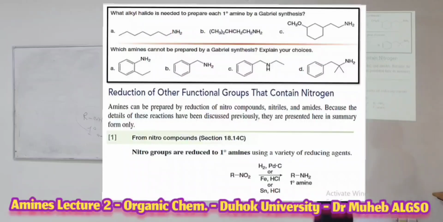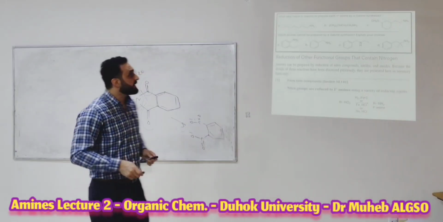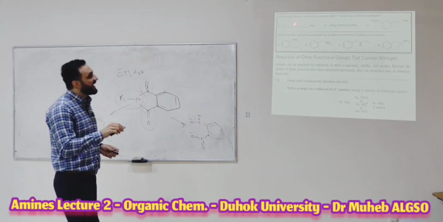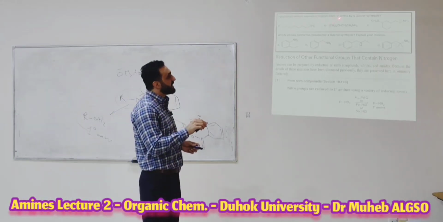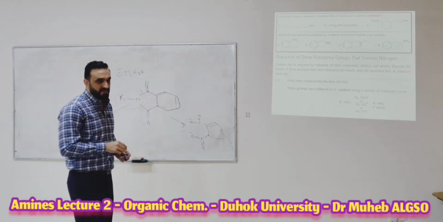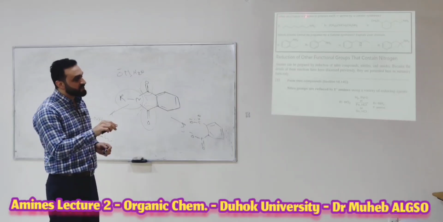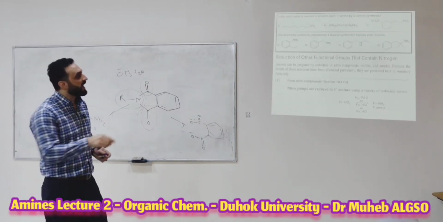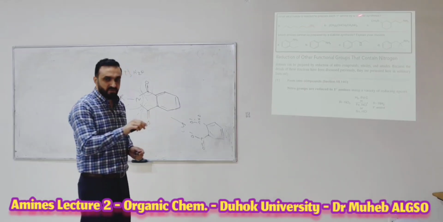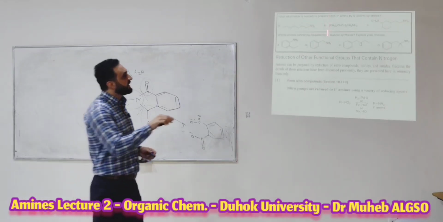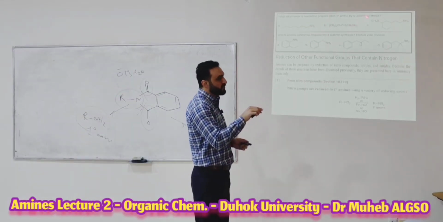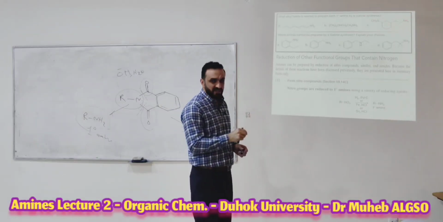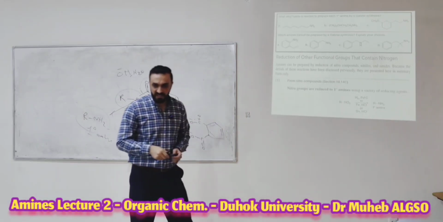So, here, this homework says: what alkyl halide is needed to prepare each primary amine by Gabriel synthesis? Which alkyl halide? Remove the NH2, take Br. Here, the same thing. Remove the NH2, take Br or Cl as you want. Here, remove the NH2, take Br or Cl. This is your alkyl halide.